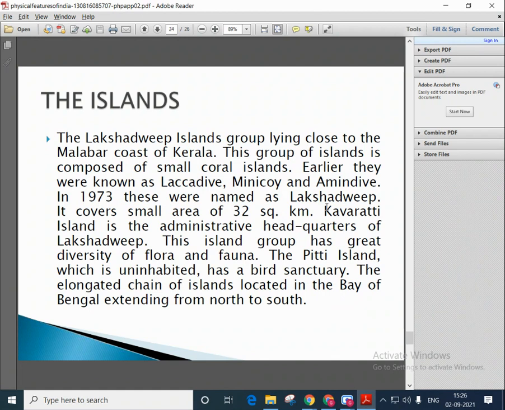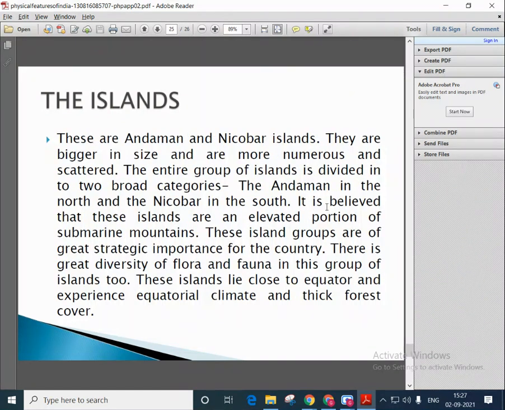The elongated chain of islands located in the Bay of Bengal, extending from north to south, are the Andaman and Nicobar Islands. They are bigger in size and are more numerous and scattered. The entire group of islands is divided into two broad categories: the Andaman in the north and the Nicobar in the south. It is believed that these islands are an elevated portion of submarine mountains.